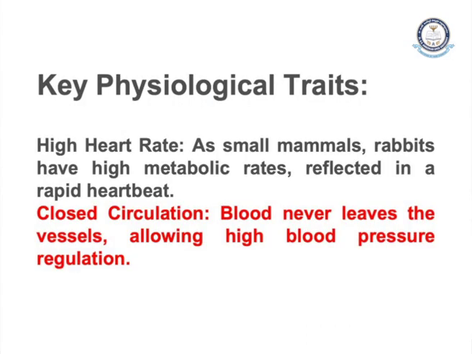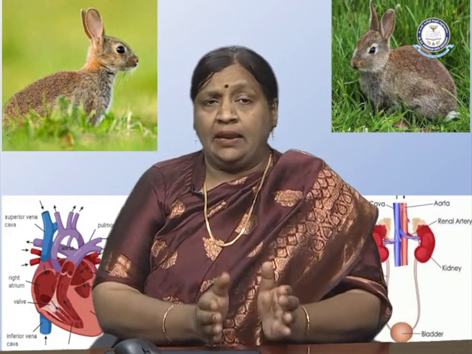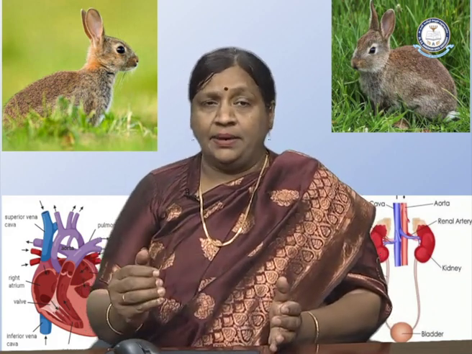Now coming to the key physiological traits, what are the traits in this particular animal, the rabbit, as a case study? We find a high heart rate. Why is the heart rate high? Because the rabbit is one of the animals having a high metabolic rate, and this is reflected in the rapid heartbeat. Having a high metabolic rate makes this particular animal have a high heartbeat.